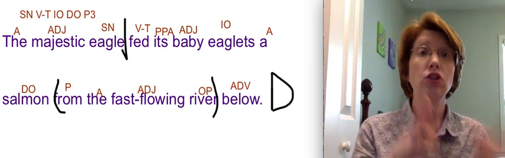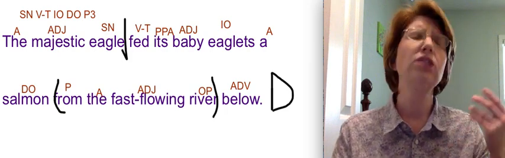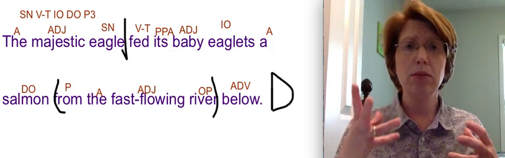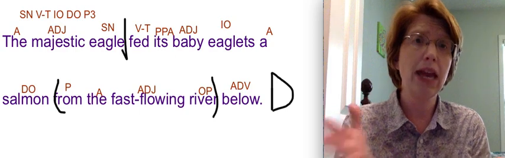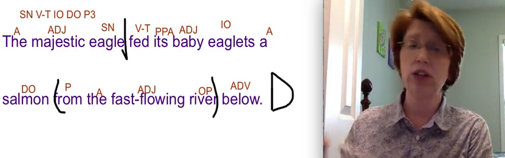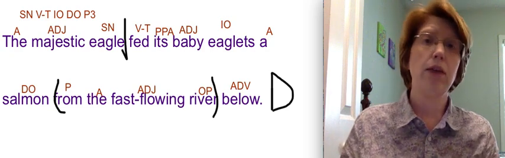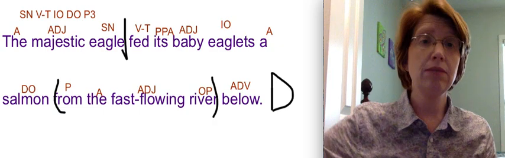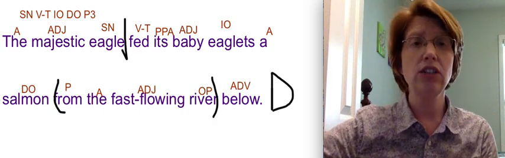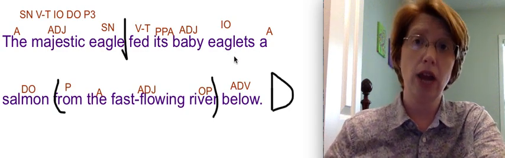Okay, so I hope you went back and corrected anything that you saw that you didn't get. This is still going to be so helpful when you go on to 6th grade if you can label sentences and understand what makes them up. This is so important to language. You will have better sentences yourself. You will be able to read better. You will be able to write better. This may seem like it's not important, but it is. It's building a foundation that you absolutely need to be a good reader and a good writer.